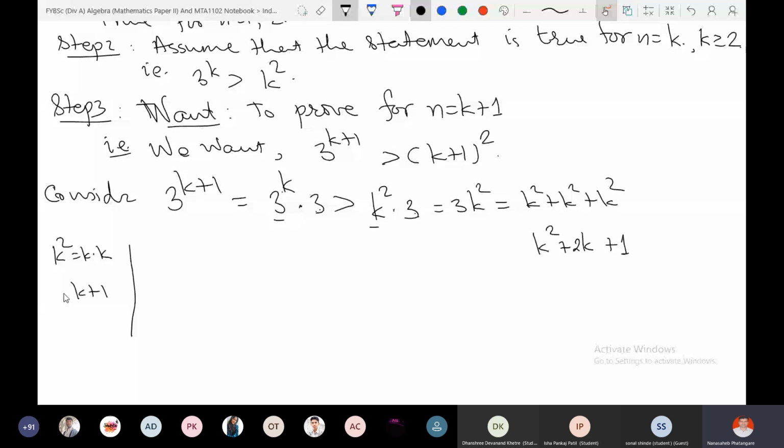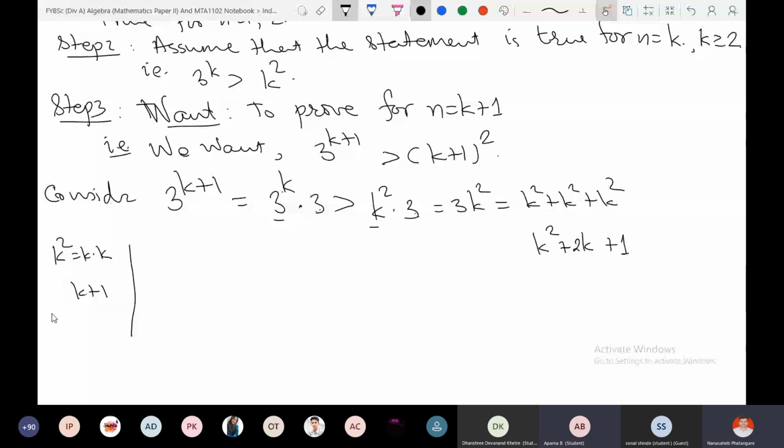Which number is bigger, k squared or k plus 1? Which is bigger? K squared. Very good, because my k is greater than or equal to 2, and k squared is always greater than k plus 1.